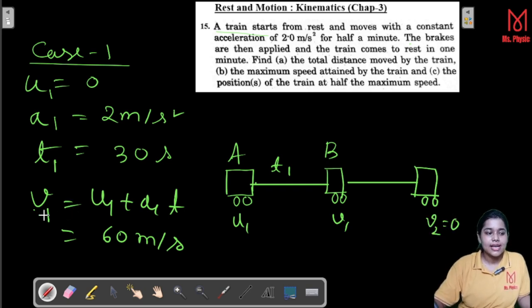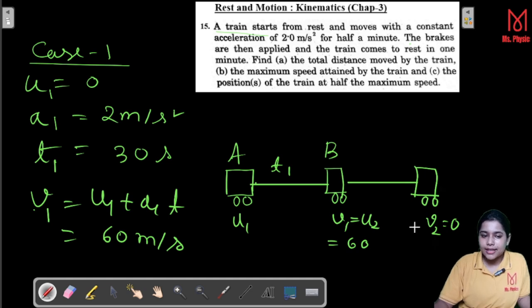Now here see that V1 is equal to 60. That means at the point B the brakes are applied. After that it starts its new journey with new velocity which is U2. That is V1, so U2 is equal to 60 meter per second.